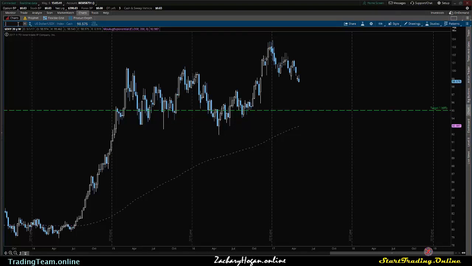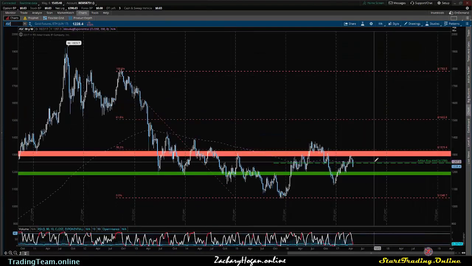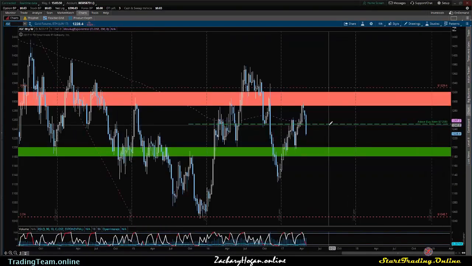Now, we will take a look at one last asset here. We're going to take a look at gold, and you can see we did have an active buy alert at that whole 1250 level, but keep in mind, this was just an alert. This was a pay attention when price gets to this zone.